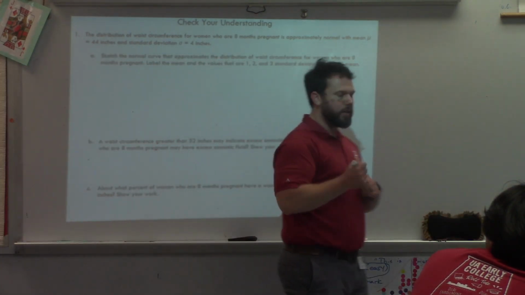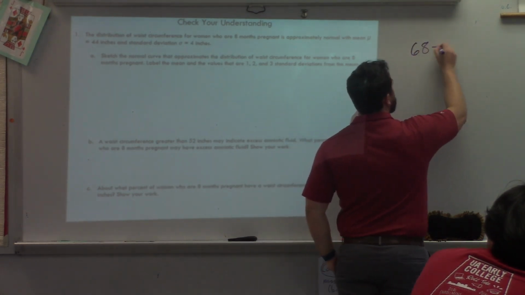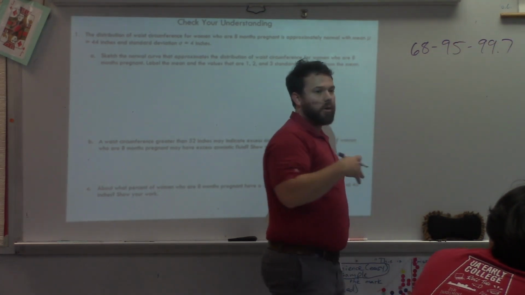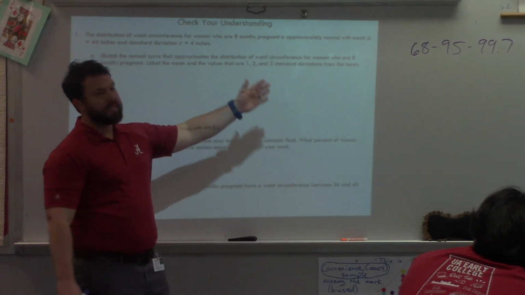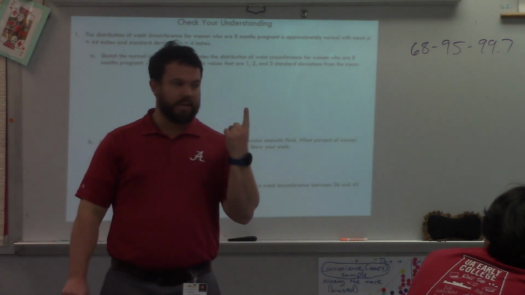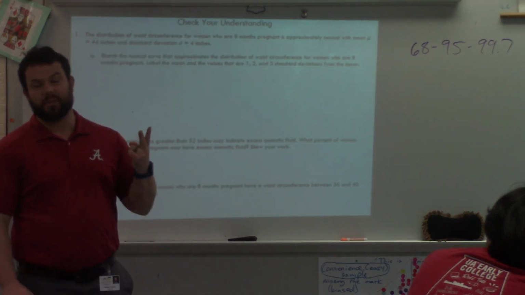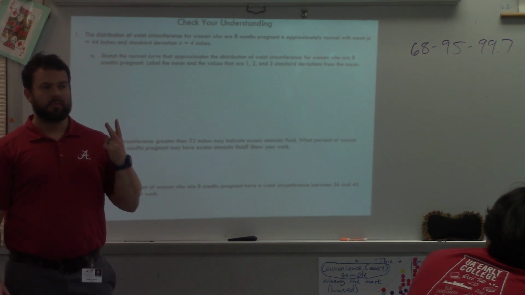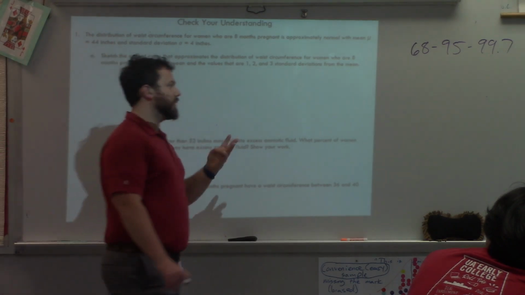Alright, so empirical rule, what is it? What's the three numbers? 68, 95, 99.7. What we discovered when we did that applet yesterday was that 68% of the data is within 1 standard deviation of the mean. 95% of the data is within 2 standard deviations of the mean. And 99.7% of the data is within 3 standard deviations.